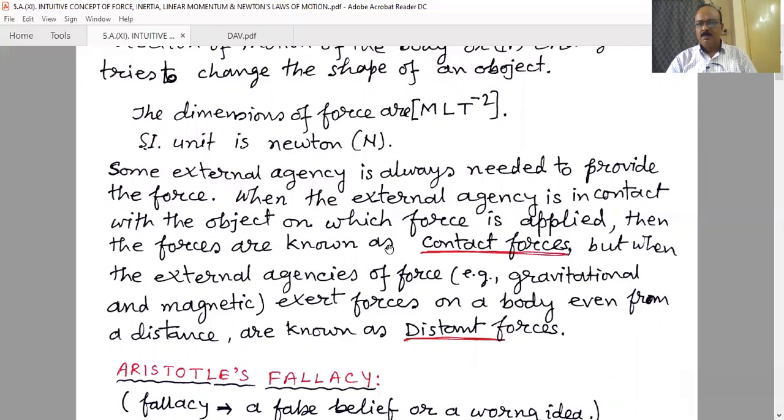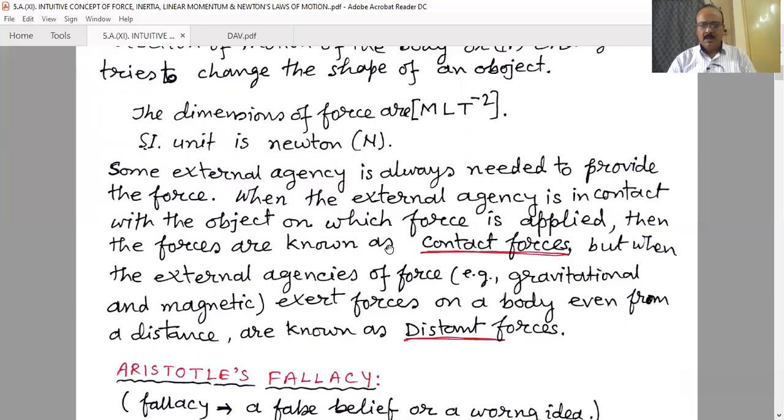In our daily life, these two types of forces are often observed. When you push or pull any object directly with your hand, this type of force is a contact force, and we are the external agency which provides the force.